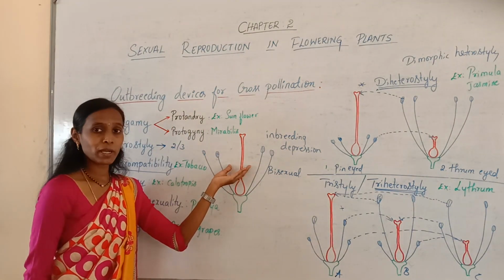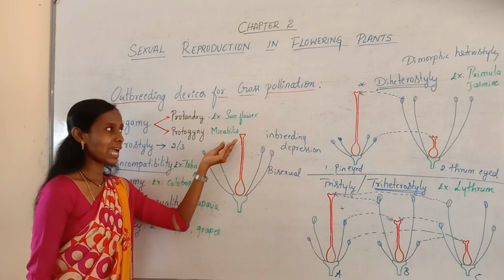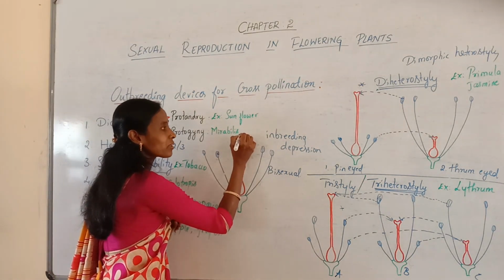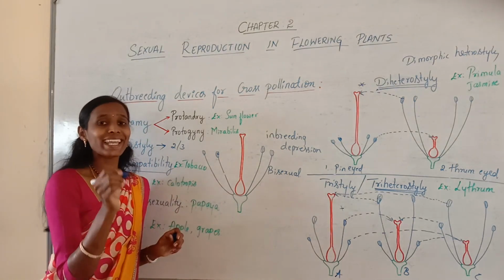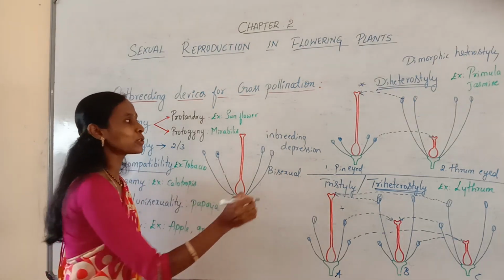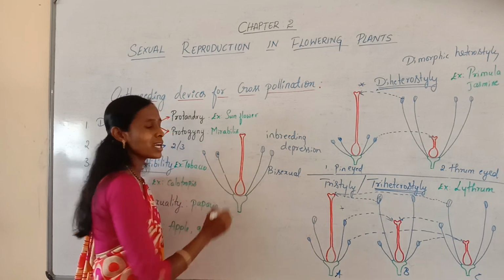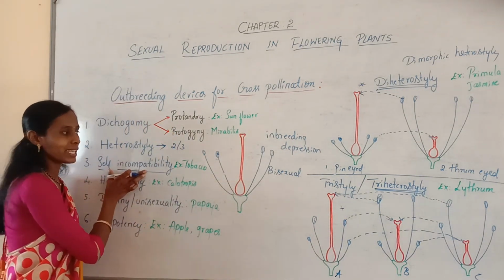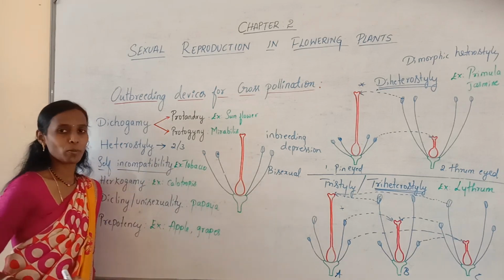Even though the flower is bisexual, which contains anther as well as stigma, when these pollen grains come in contact with the stigma, they fail to germinate over the stigma of the same flower. It is called self-incompatibility, seen in the case of tobacco.